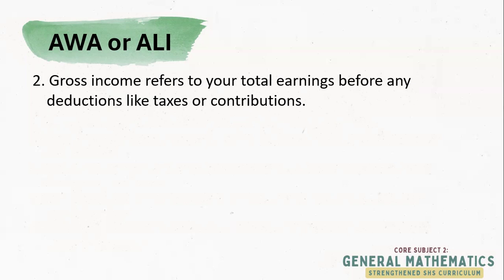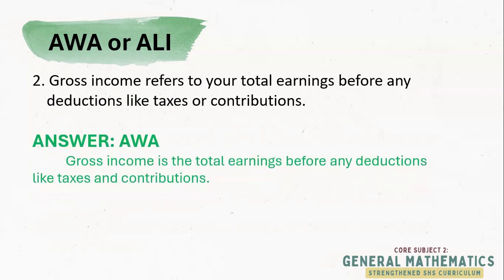Awa or Ali? Very good. That's an Awa. Gross income is the full amount you earn before anything is taken away, like your SSS, Pag-IBIG, or withholding tax. If you're working in government, then that's a GSIS deduction.